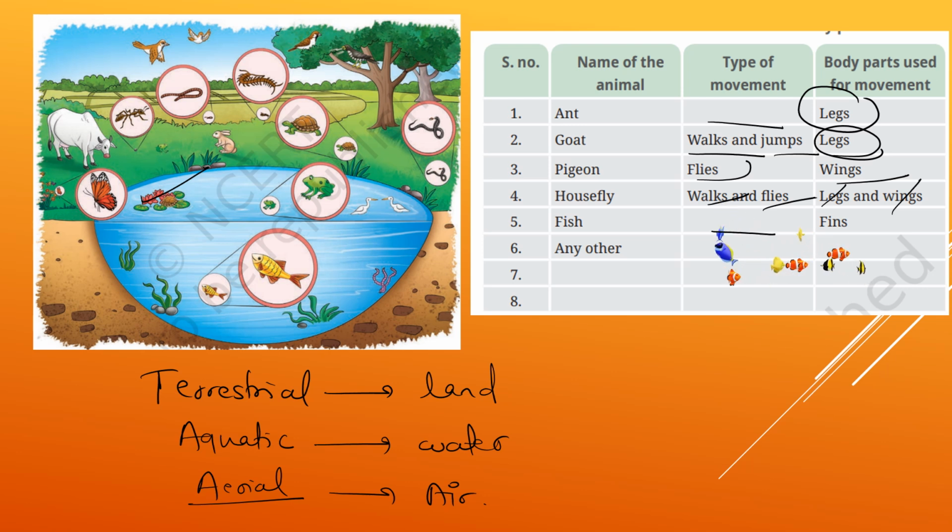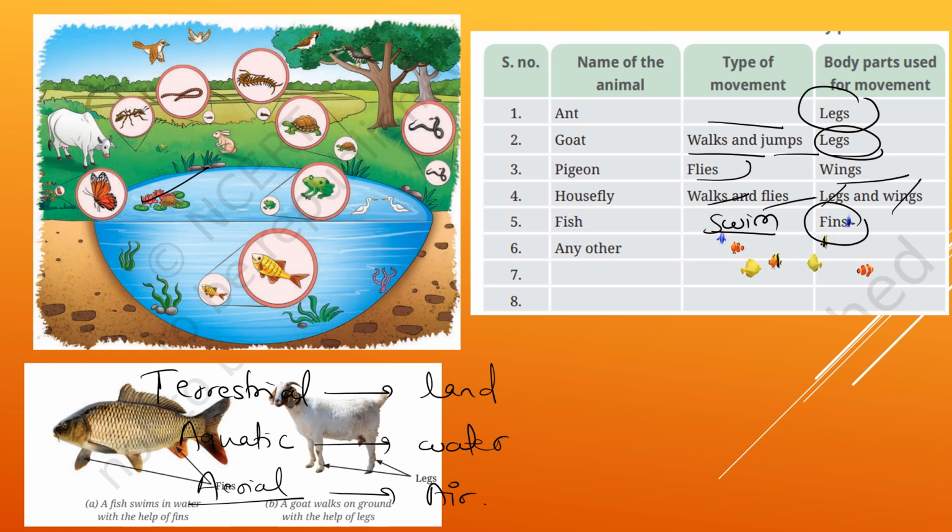Now fish, what they do, they swim, right? They are doing it here, see, and what they are using, fins. And any other if you want to fill it. So what you have to understand here is that a fish swims in water with the help of fins, right? Is it easy for a fish to swim on the land? No, it will not be possible. In the same way, a goat walks on the ground with the help of legs. Can a goat walk inside the water? No. So for every animal, it is decided.